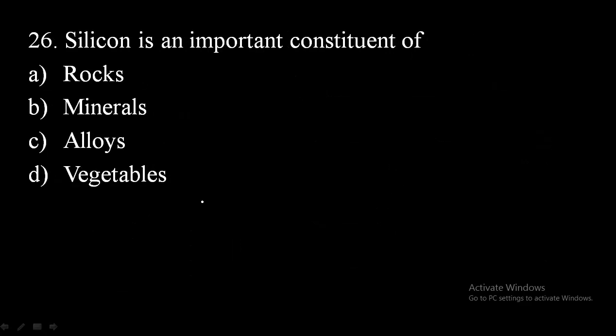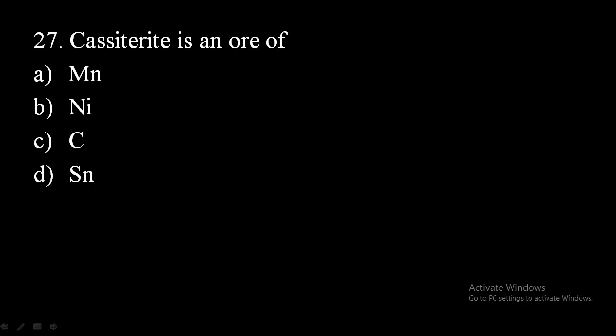26th question. Silicon is an important constituent of. Usually it is obtained from rocks and thus it is an important constituent of rocks. Option A will be the right answer. 27th. Cassiterite is an ore of tin. Option D. You have to remember the metals as well as elements and their ores. If you know that, you can directly answer such questions. And here cassiterite is an ore of tin.